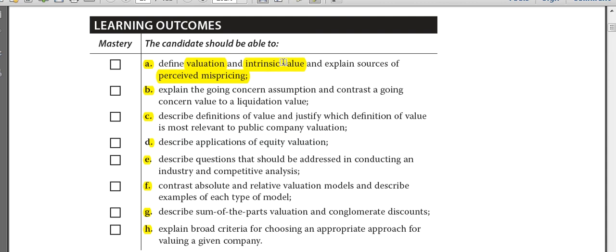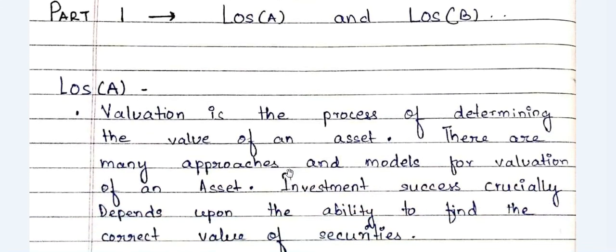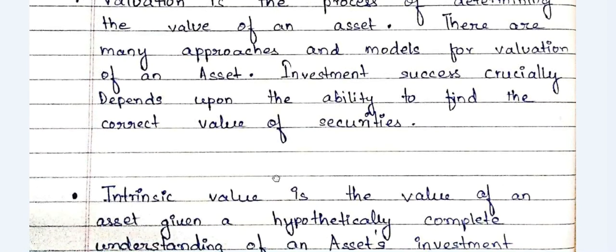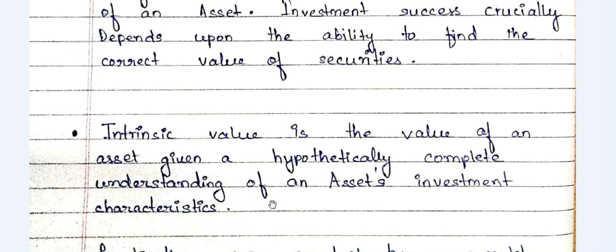Intrinsic value basically means that if a person had a hypothetically complete understanding of the investment characteristics of a particular security, then the value that he would derive is known as the intrinsic value. I have written it over here. Valuation is the process of determining the value of an asset. There are many approaches and models for valuation of an asset. Investment success crucially depends upon the ability to find the correct value of securities. The intrinsic value is the value of an asset given a hypothetically complete understanding of an asset's investment characteristics.